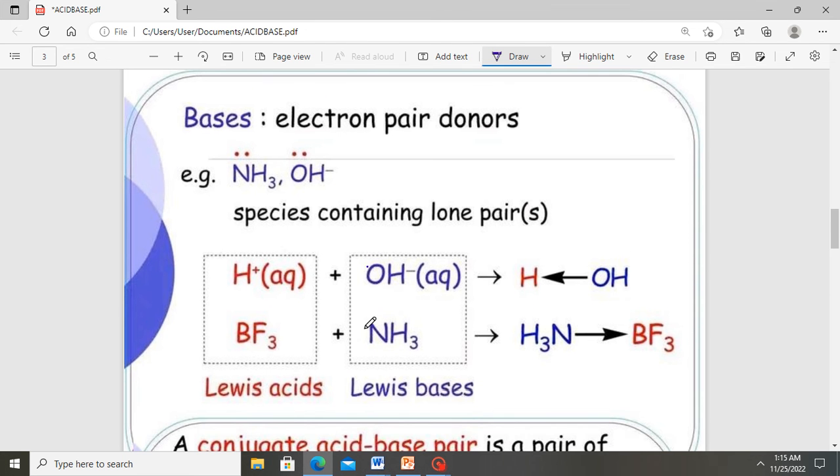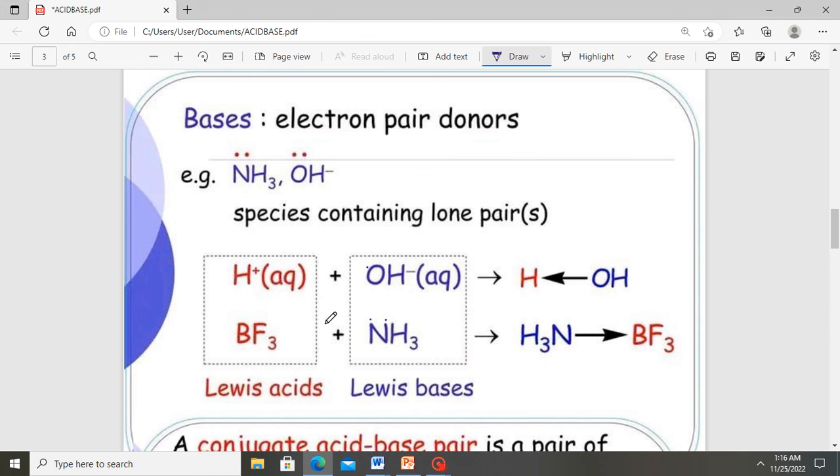The same applies if you have BF3 plus ammonia. The ammonia has a lone pair of electrons, as shown here, so the ammonia can donate electrons to BF3 to form this complex. In this case, the two electrons linking the ammonia and the BF3 were both donated by the NH3. Since it is an electron pair donor, according to Lewis, NH3 qualifies to be called a base.